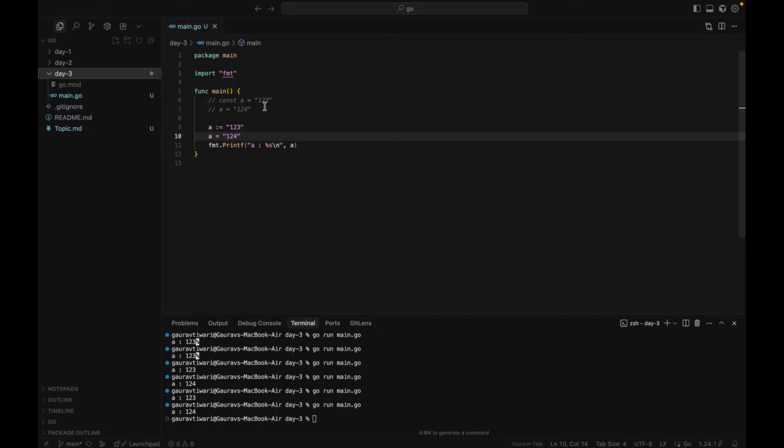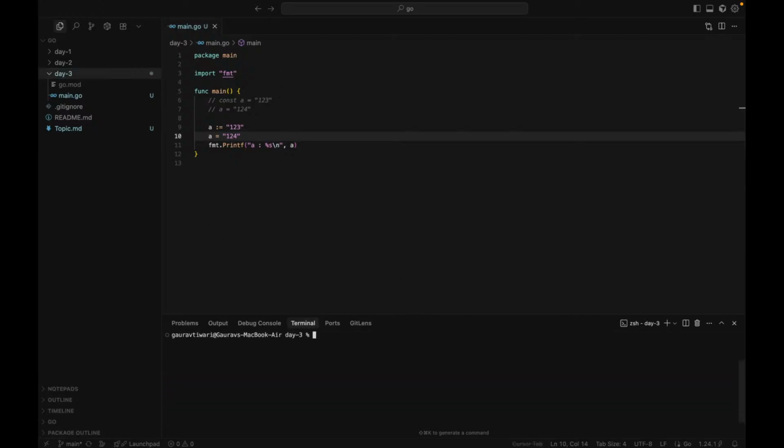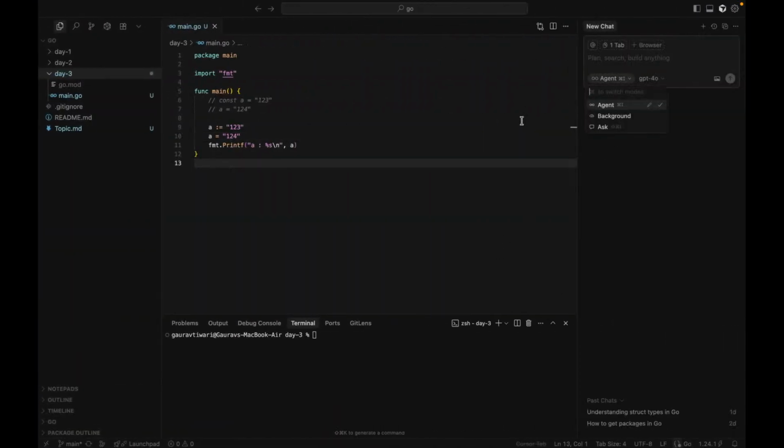Now to convert this bunch of code into binary code, for that we just need to run build. Wait, I guess I can forward the build command.